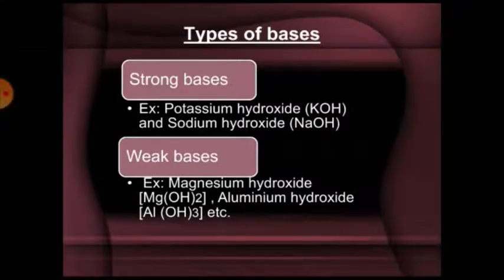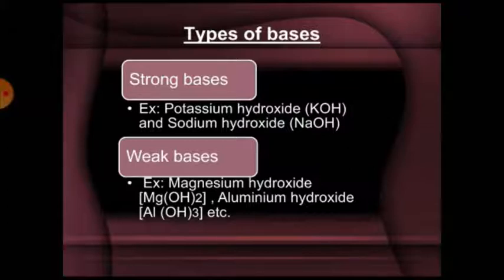Types of bases: strong bases and weak bases. A strong base is a base which is completely ionized in water to give a large amount of hydroxide ions, OH ions. It is also known as strong alkali. Sodium hydroxide dissolved in water gives Na plus and OH negative. For example, sodium hydroxide and potassium hydroxide, etc.